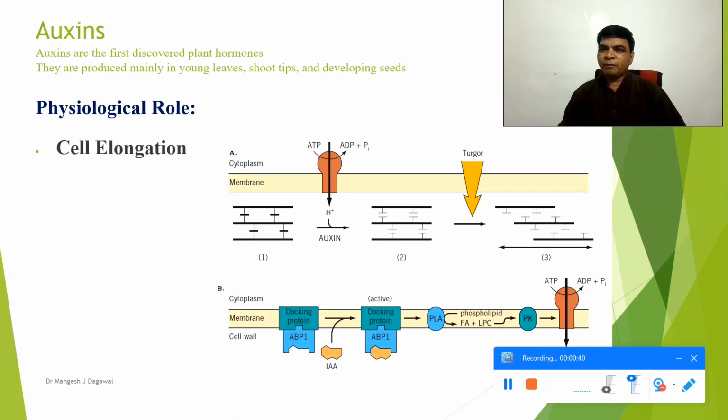Auxin influences the plasticity of the plant cell wall by activating the proton pumps which are present on the plasma membrane, which acidifies the cell wall, making it more flexible for expansion, and this results in an increase in the length of the cell, particularly in young plant tissues.